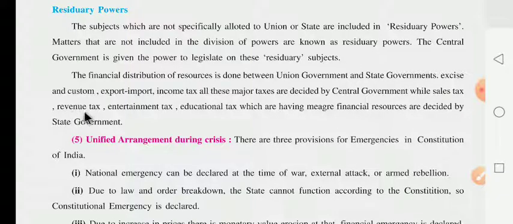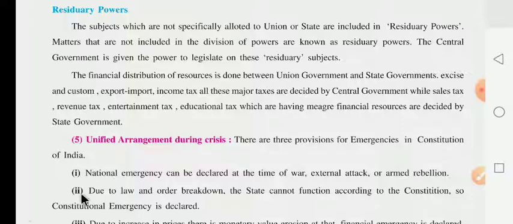While sales tax, revenue tax, entertainment tax, and education tax, which have meager financial resources, are decided by the state government. It means the state government has some authority to decide taxes on the basis of the state level, while the central government has authority to decide taxes at the central level. In the same way, the state government also has power.